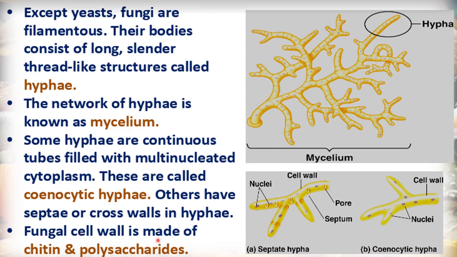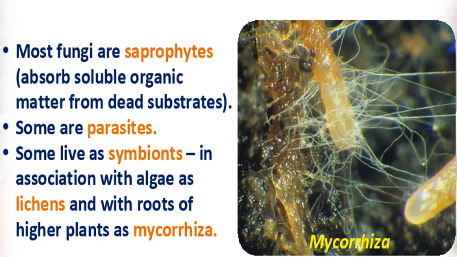Fungal cell wall is made up of chitin and polysaccharides. This I have told you earlier, that fungal cell wall is made up of chitin and also polysaccharides are present in some. Most fungi are saprophytes, means they feed on dead and decaying organic matter. They absorb soluble organic matter from dead substrates.